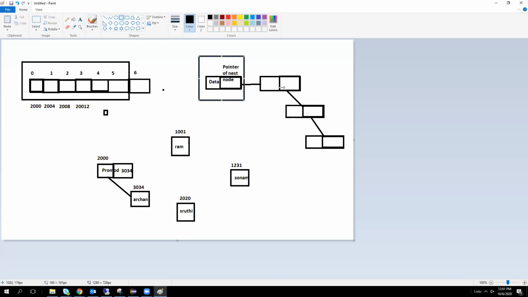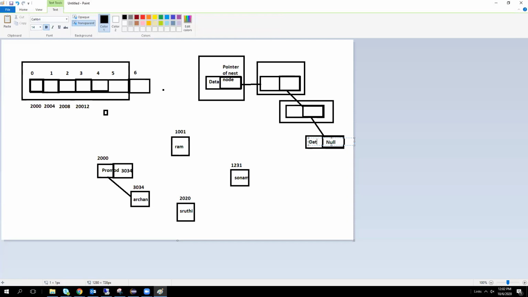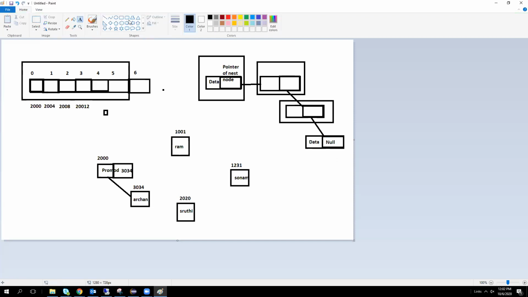Same thing will happen in the next node also. Here the data and pointer of the next location. The next item is this one, so this address will be stored here. At the end location, there is no next element, so here null will be stored. Null means empty. Here data will be stored. Is it clear? This is node 1, node 2, node 3, and this is node 4.